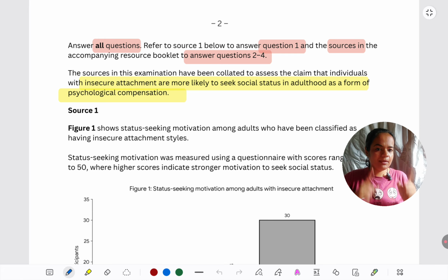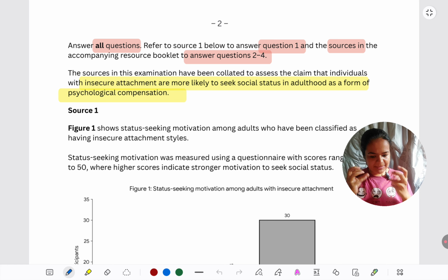That is what they will want as psychological compensation. So they're trying to make up for the attachment and love they did not have in childhood by seeking appreciation as adults. Okay, so this is what the claim is telling me.